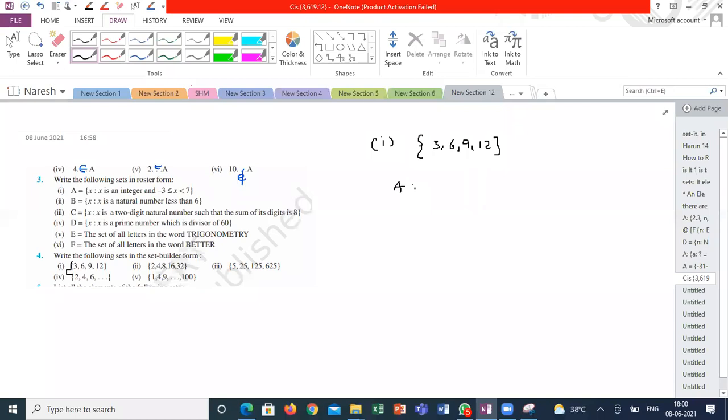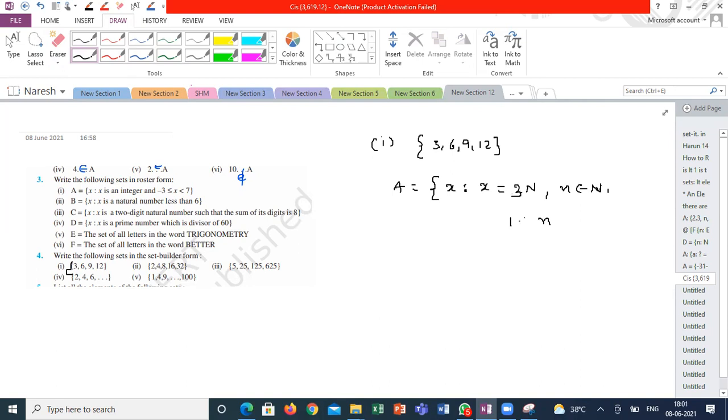Sir, x such that x equals 2n, where n belongs to natural number. Sorry, x equals 3n. You should not write x is equal to 2n here. x is equal to 3n and n belongs to natural number.